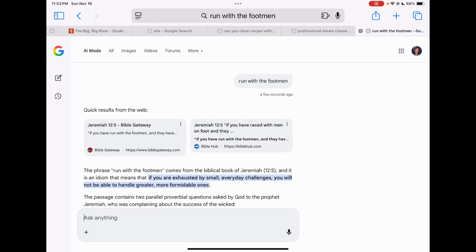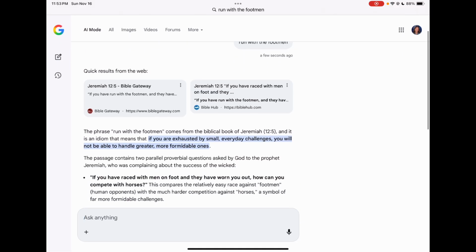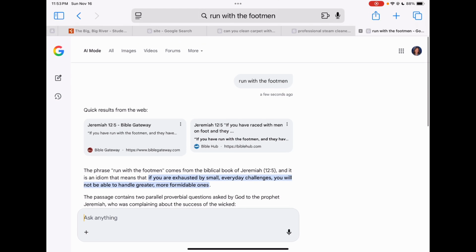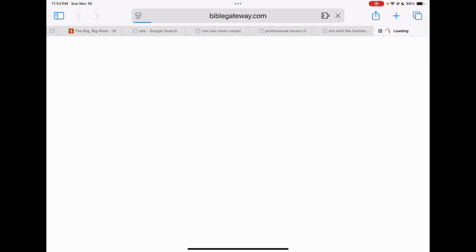When we look it up, we see that it's from Jeremiah 12:5. Now we could read the AI synopsis, but we're not going to. We're going to use the web search to find the verse, Jeremiah 12:5. Then we're going to use the web search to link to a reputable site. One of them we've already used in this class is Bible Gateway, so we will click that.